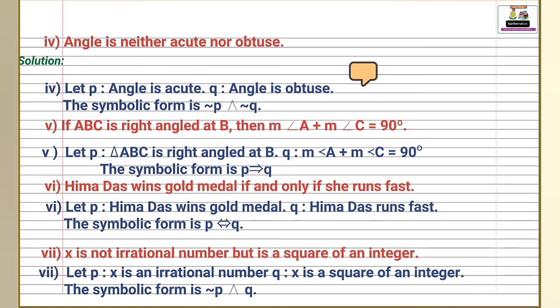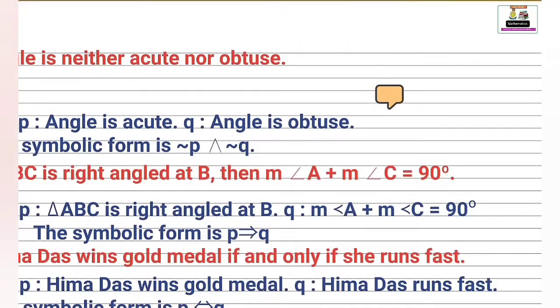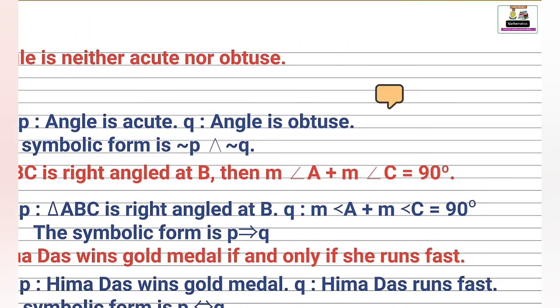And the symbolic form is negation p and negation q, because we write the symbolic form of this statement. Since negation p means angle is neither acute and negation q means angle is nor obtuse, opposite of q statement.